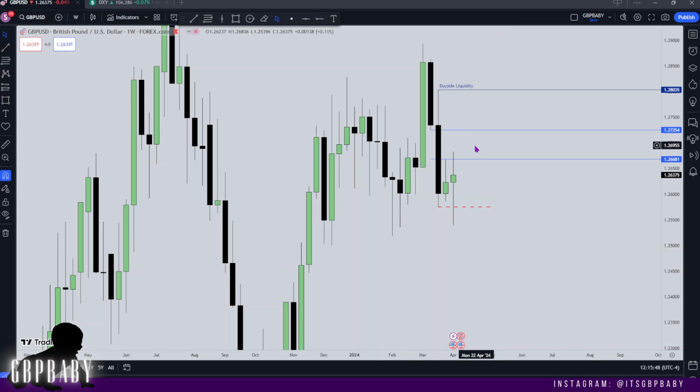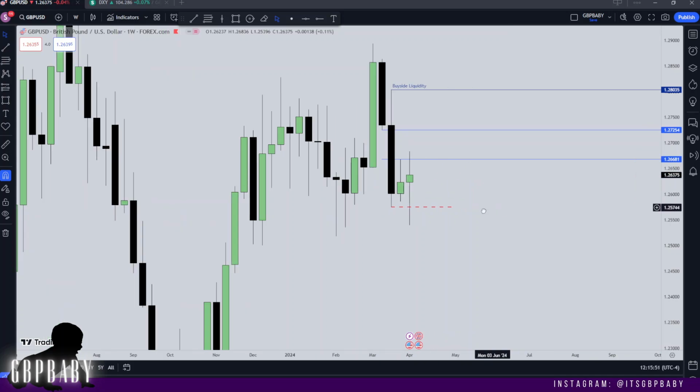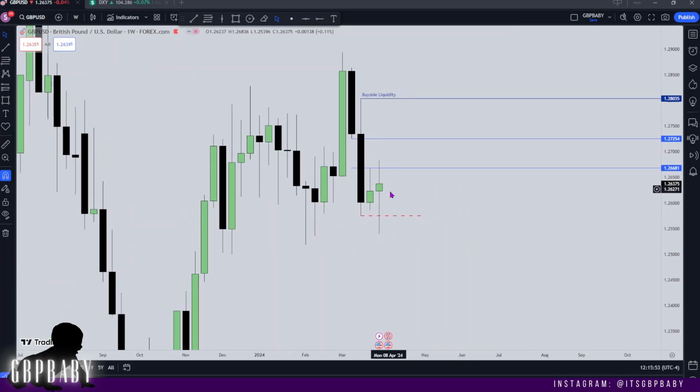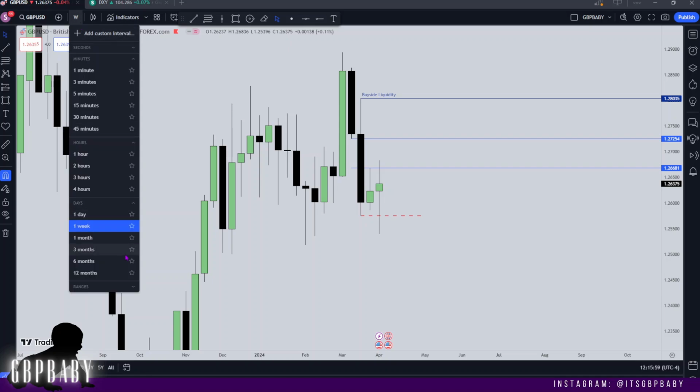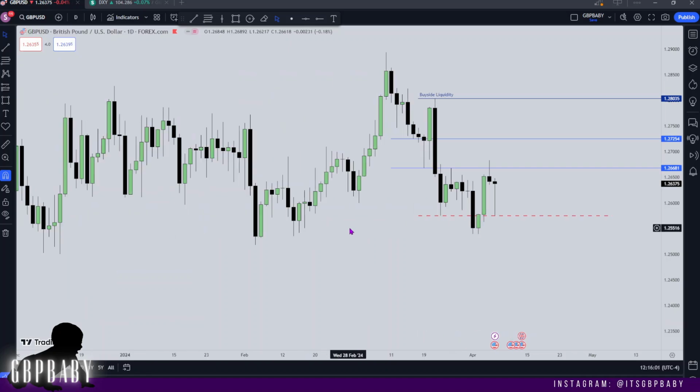But it's all based off my higher time frame analysis and my understanding that I wanted to see price trade higher as we move into April. So we will have to wait and see. Again, I'm going to let Monday trade and find out. Let's go to the daily.